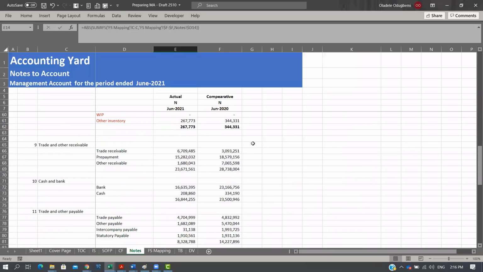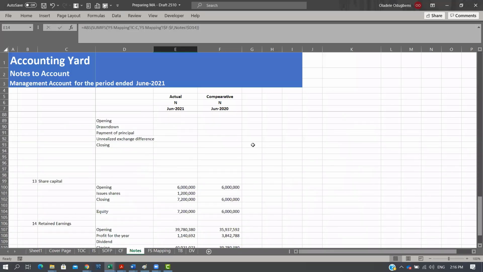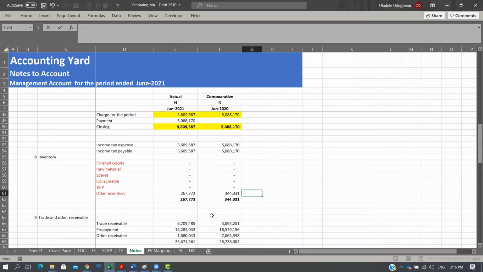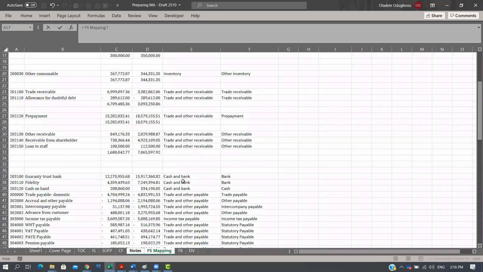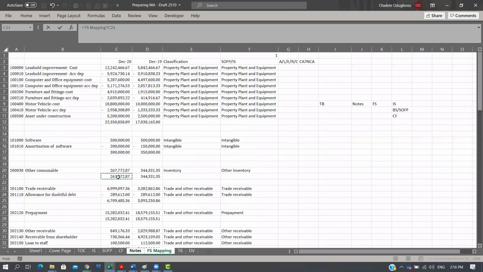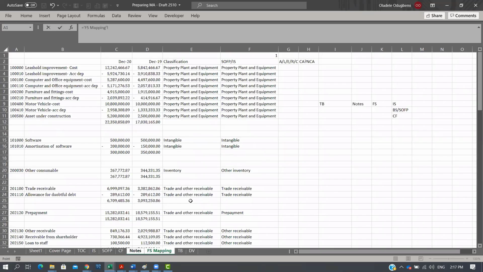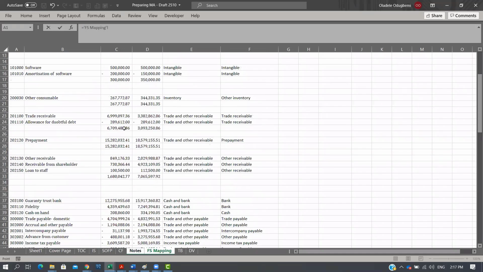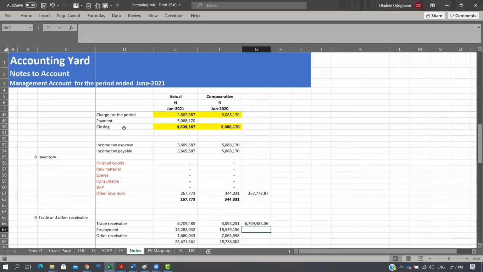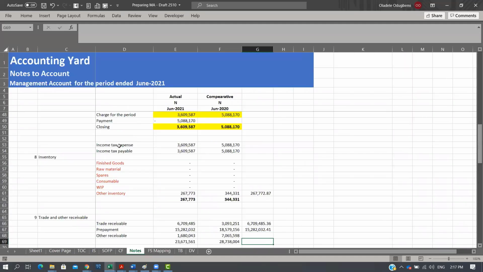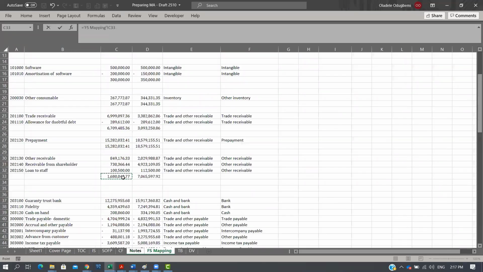Let me go to where we had the inventory. I can easily come here, put my equal to, go to my FS mapping, choose the line for inventory, and select it. Similarly, I can do it for trade and other receivables. Put my equal to, go to my FS mapping, and select trade receivable here, right? Equal to, go to my FS mapping, I can choose my prepayment, enter. Then the last one is other receivable. Put my equal to, go to the FS mapping, and I put my total here.